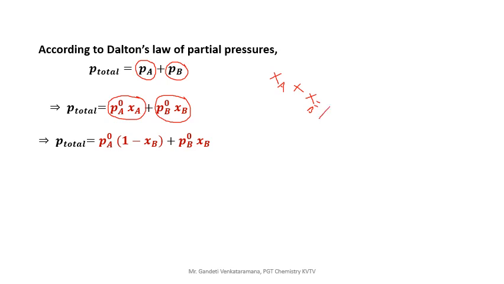From this, XA equals what? Just send XB to this side, then you will get 1 minus XB. So XA equals 1 minus XB from this expression. Plus XB equal to 1, XA equal to 1 minus XB. So I have substituted here. Okay, next step, just a rearrangement only.